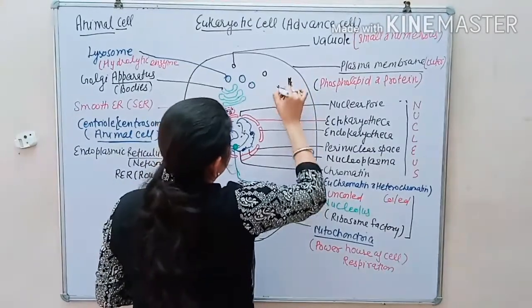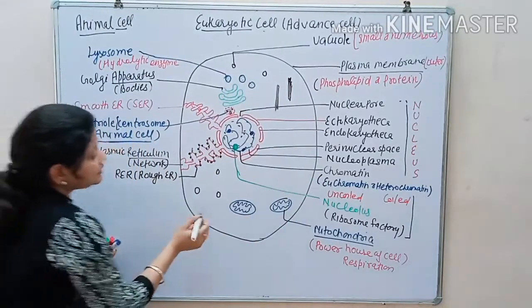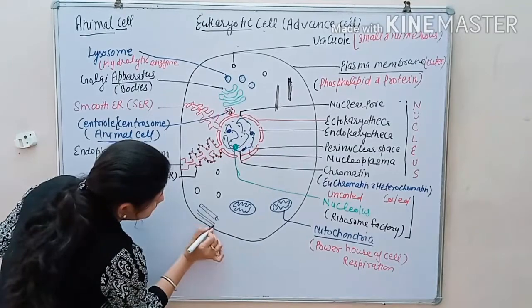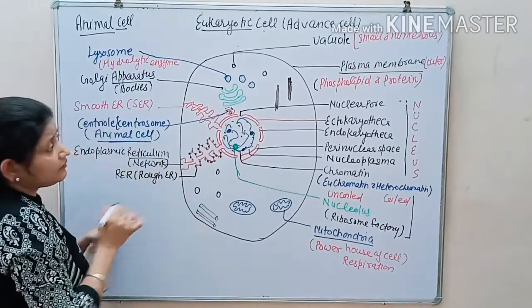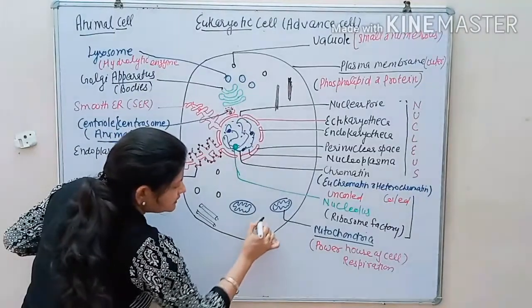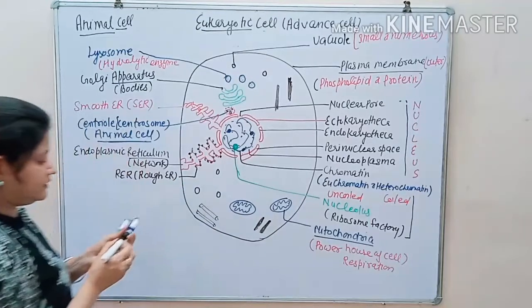In addition to this, the animal cell contains many fibrous rod-like structures. These are solid structures. In addition to this, there are also hollow rod-like structures. One is the solid structure, the second is the hollow structure.